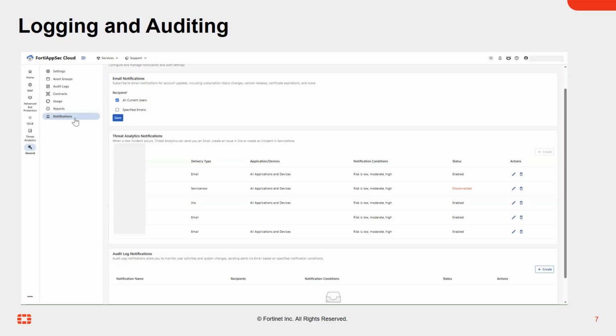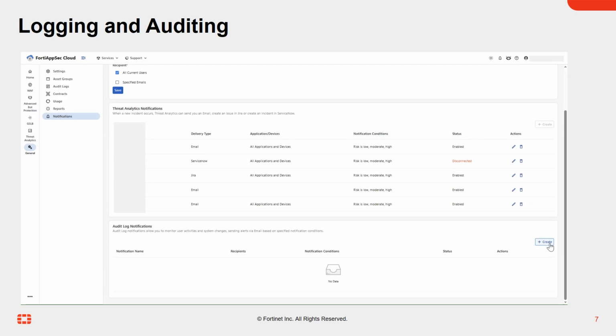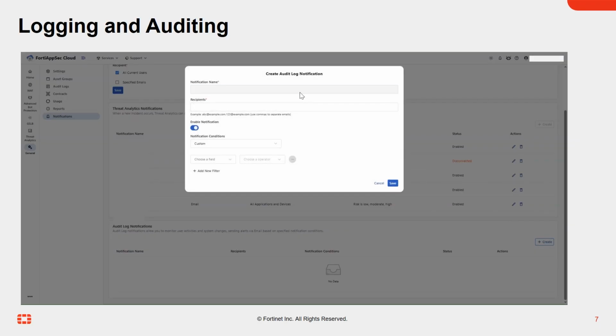To configure scheduled audit log email reports, go to General, Notification, and under Audit Log Notification, click Create. Select a category of events from the drop-down list, or use the notification conditions to filter for the kind of logs to receive notifications for.